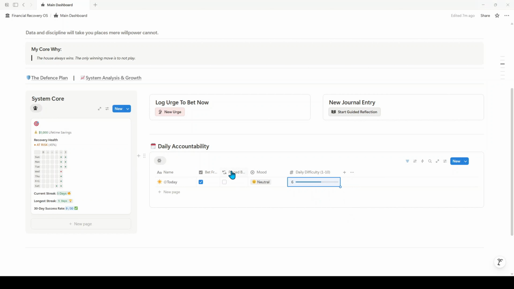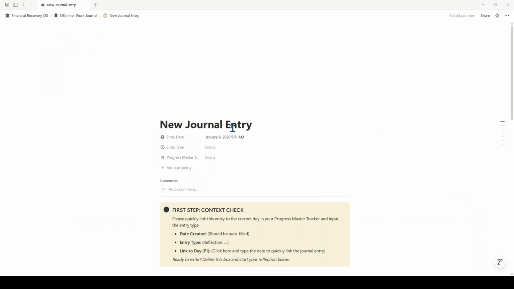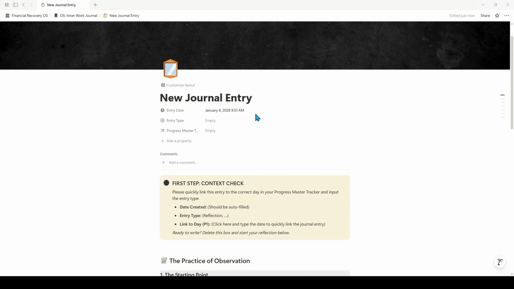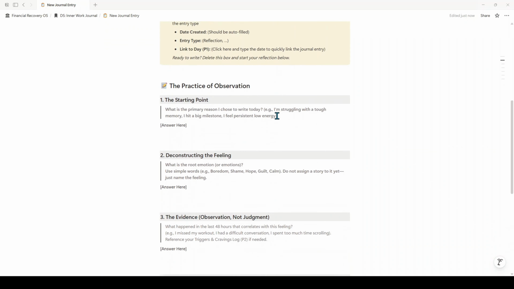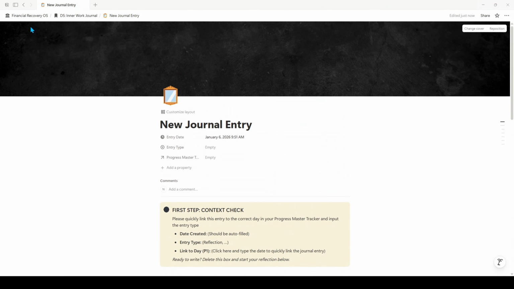The final thing you can do is start a new journal entry. So here you can click that button and open a journal entry, and then this will take you to a guided reflection that you can do, which all is centered around your addiction and how you can improve upon it. And you can obviously not follow the guide or make your own guide depending on what your own personal preferences are, but it's an option that I wanted to include.